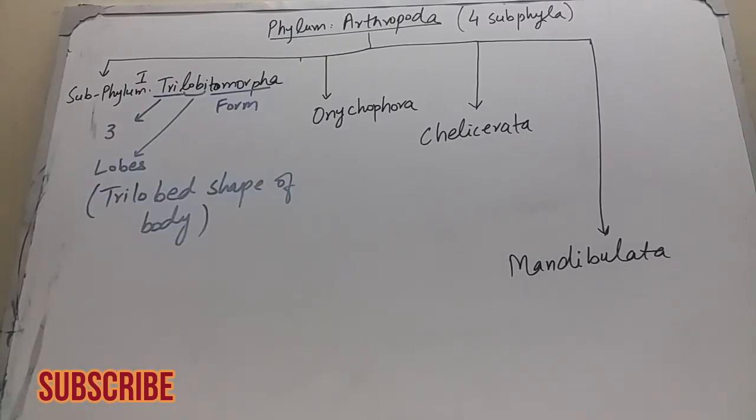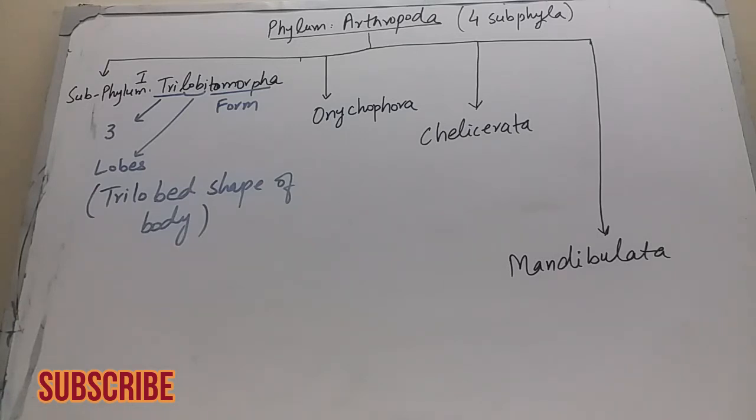Subphylum first is Trilobitomorpha. The word Trilobitomorpha is derived from the Greek language. Tri means three, lobus means lobes, and morpha means form, shape. It means the trilobed shape of the body.